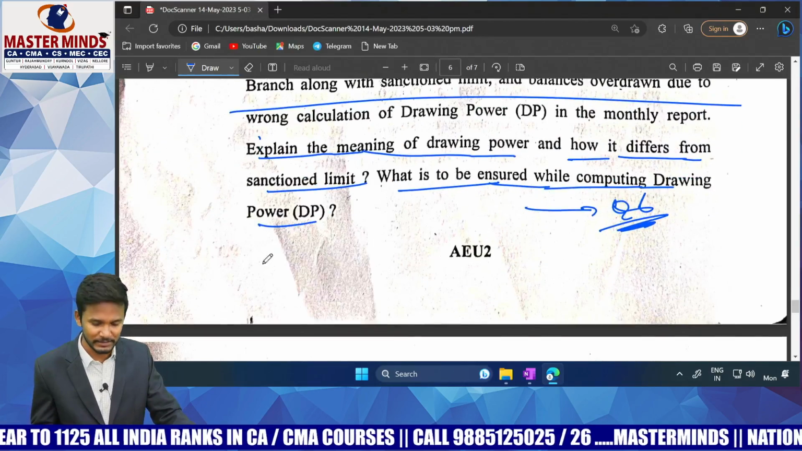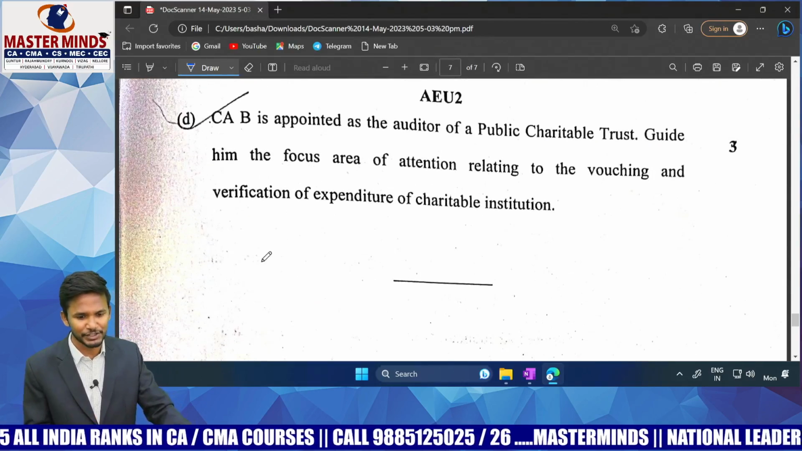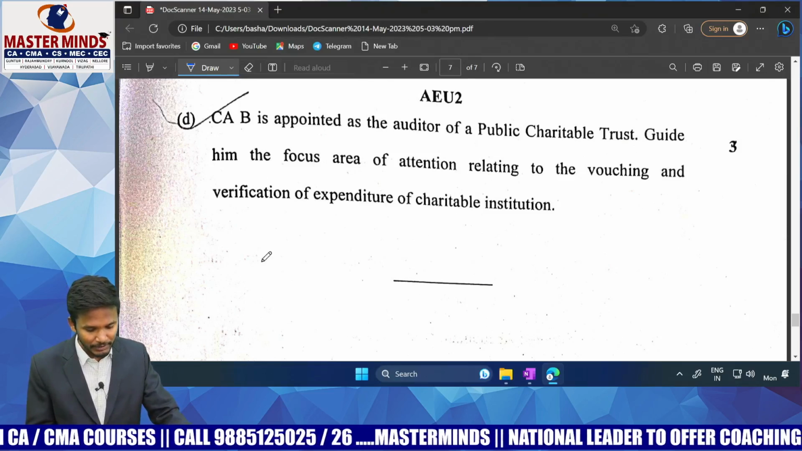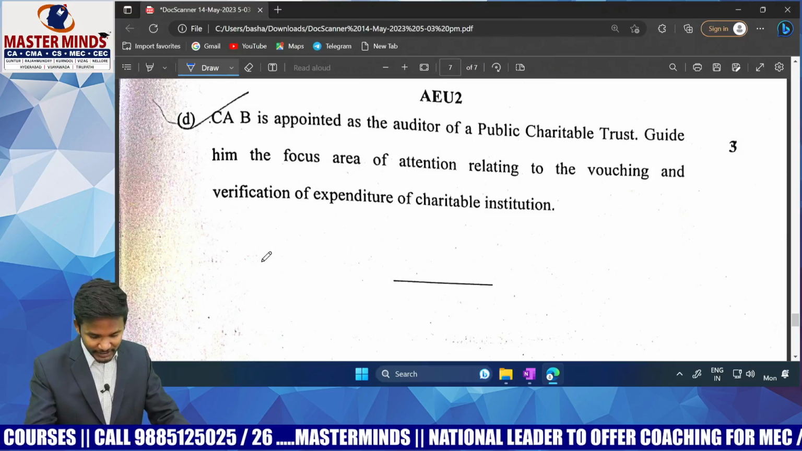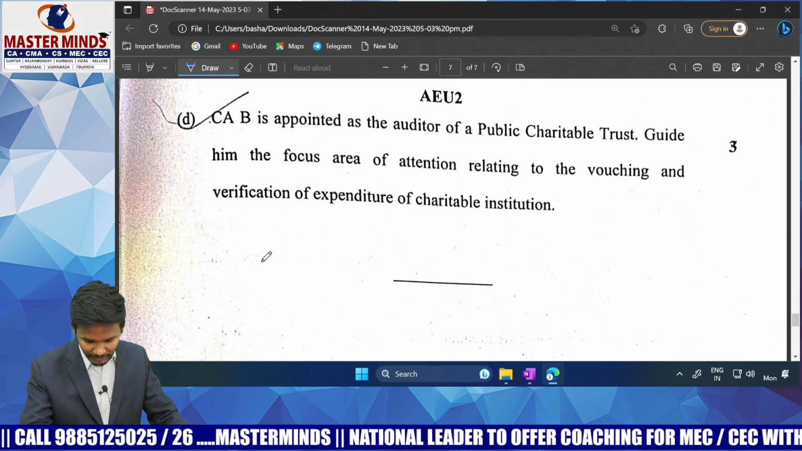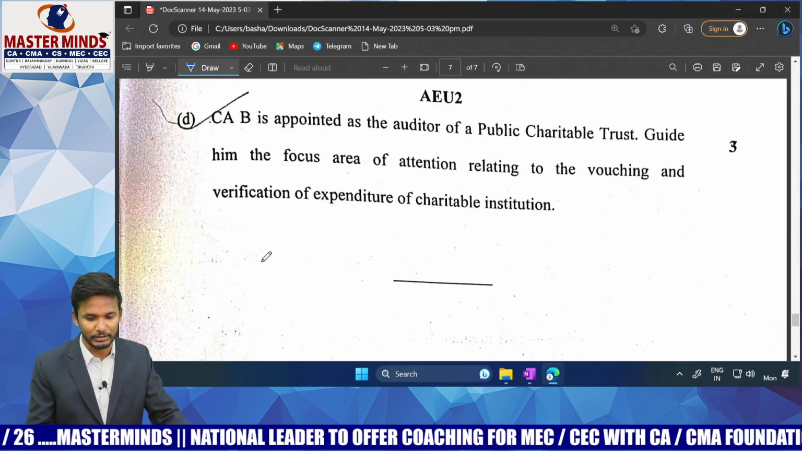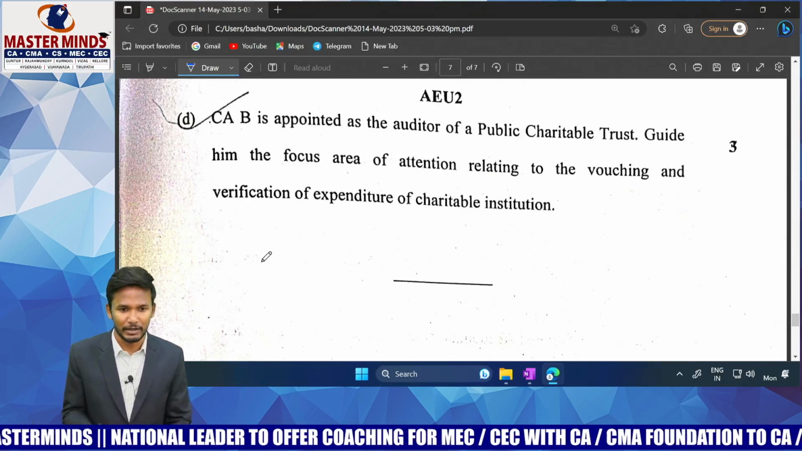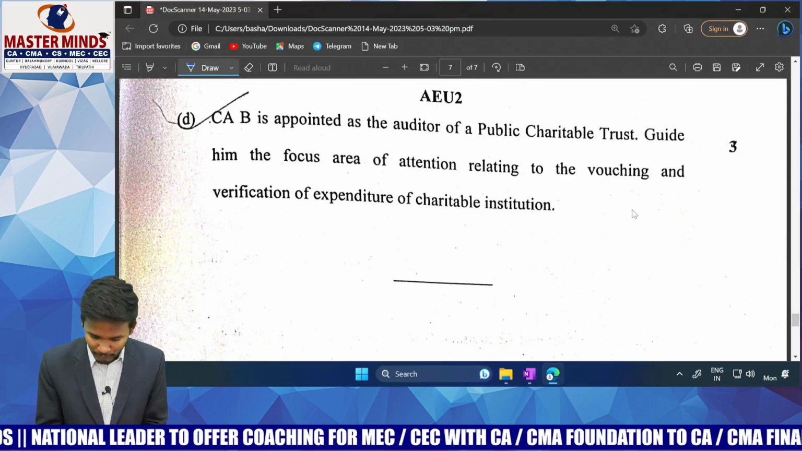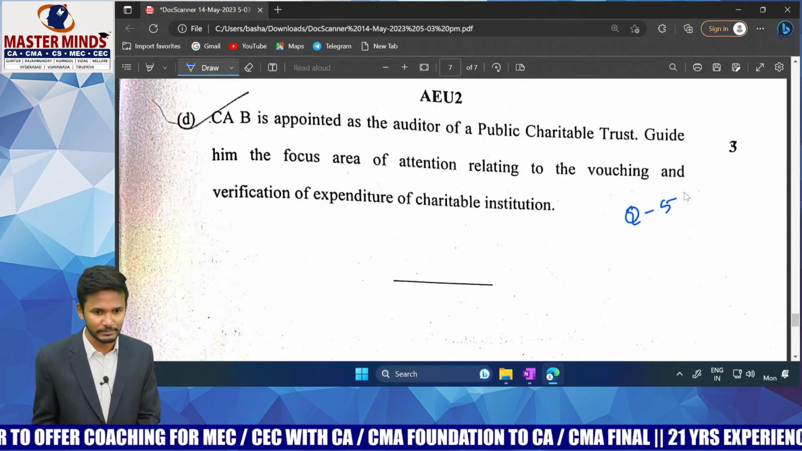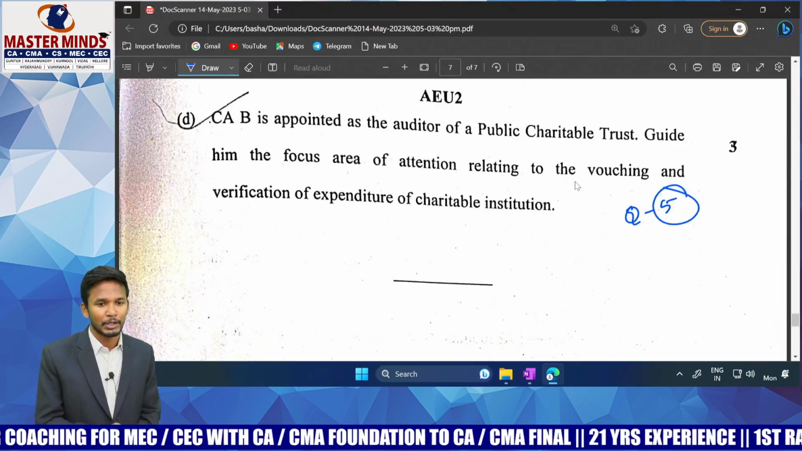Okay. Yes. Next one. Last question. A CA is appointed as auditor of a public charitable trust. Guide him on areas of attention relating to vouching and verification of expenditure of the charitable institution. So this question is from audit of various types of entities. Sir, if you remember question number 5 of your MM material, audit of various types of entities. This is the answer.